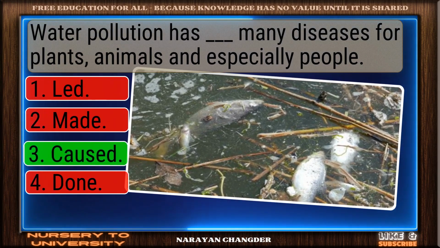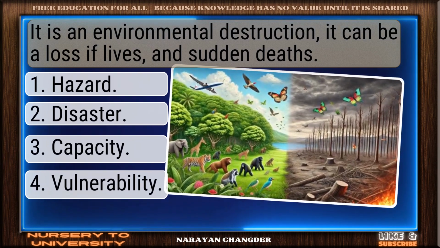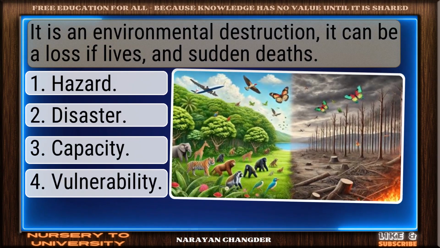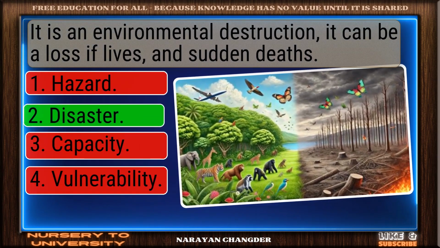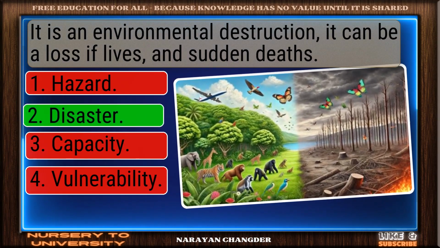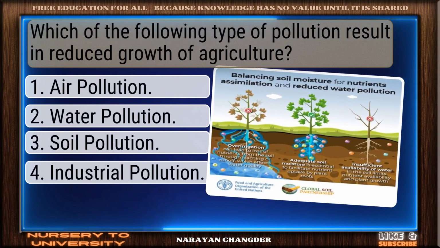Caused is the right choice. It is an environmental destruction. It can be a loss of lives and sudden deaths. Nice selection. Disaster is the correct and valid answer. Which of the following type of pollution result in reduced growth of agriculture?